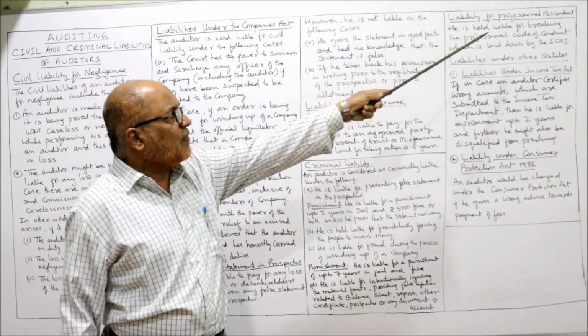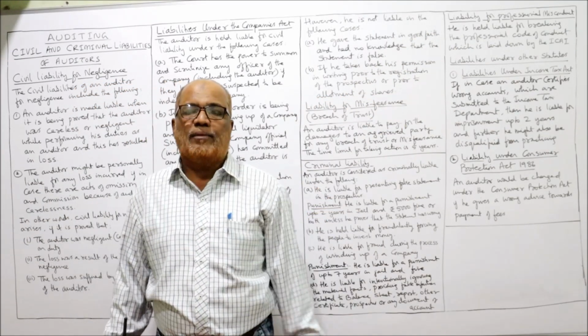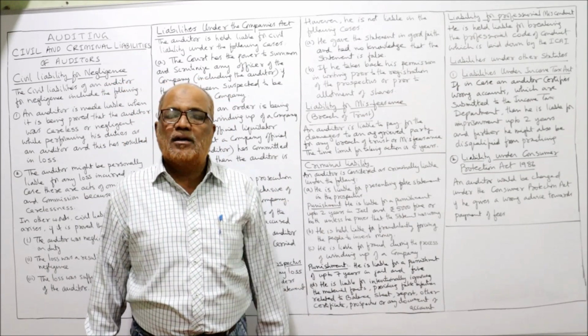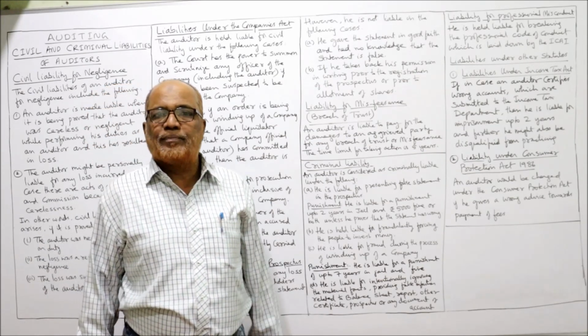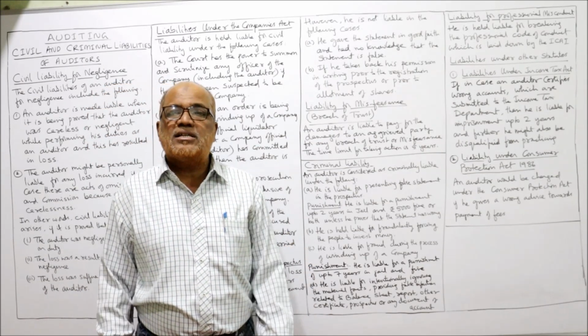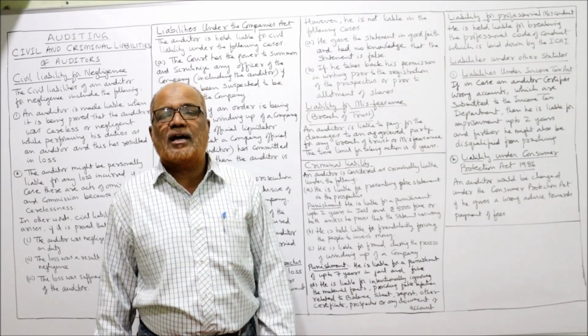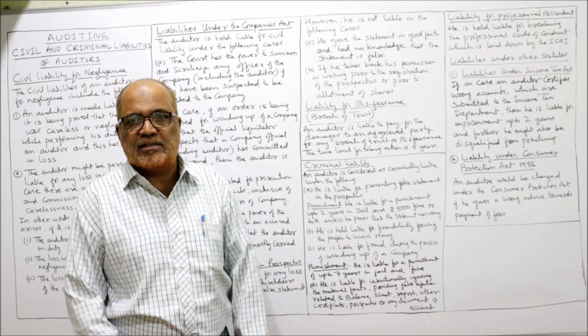Liability for professional misconduct. Actually, an auditor is a professional. He is a qualified chartered accountant in practice. So if he commits any fraudulent act, then ICAI, the Institute of Chartered Accountants of India, will also take action against that auditor. He will be debarred from practice.